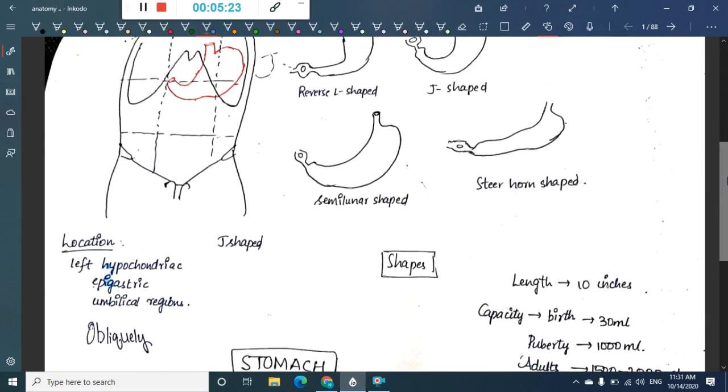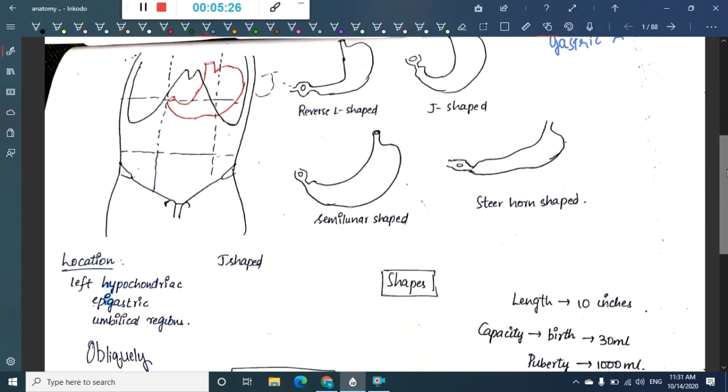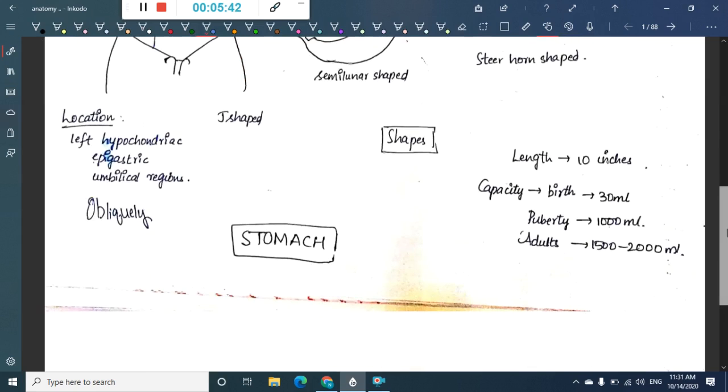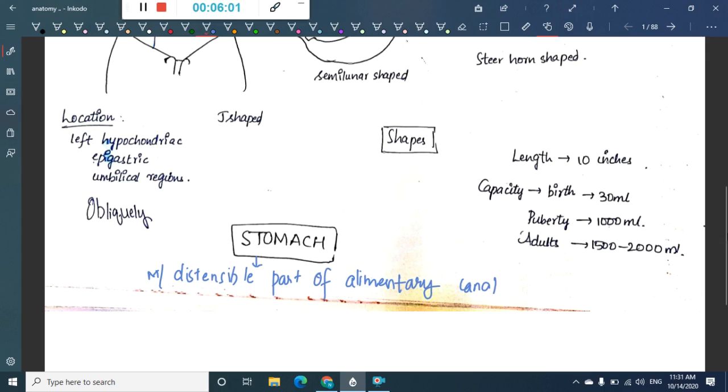Now let us learn about the stomach. The stomach is called gaster in Greek and venter in Latin. It is the widest and the most distensible part of the alimentary canal. One one-liner which can be given: the stomach is the most distensible part of the alimentary canal.